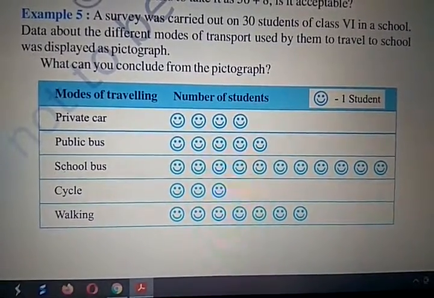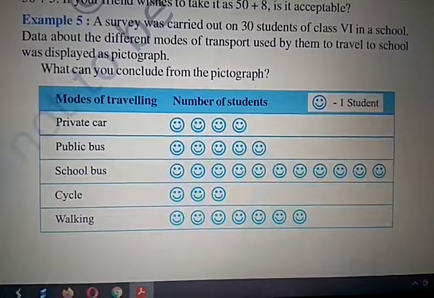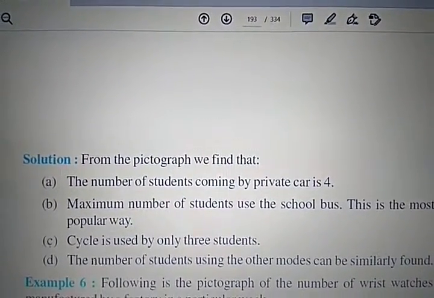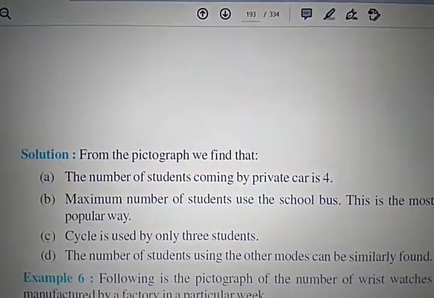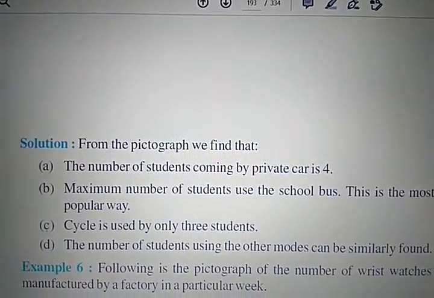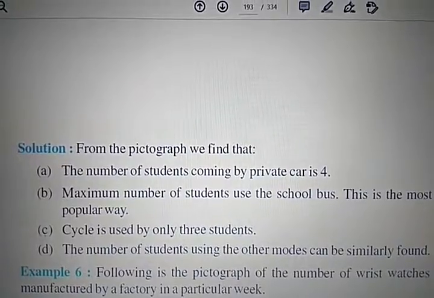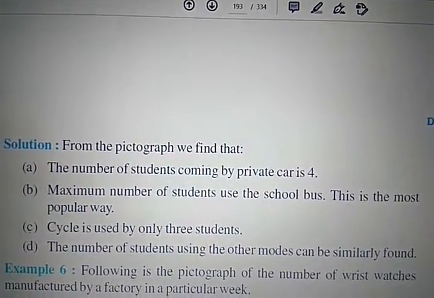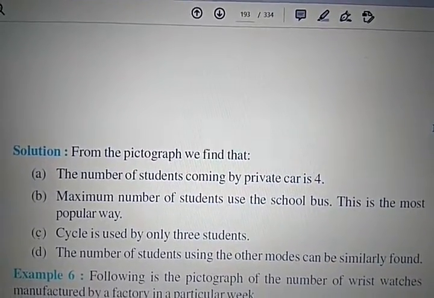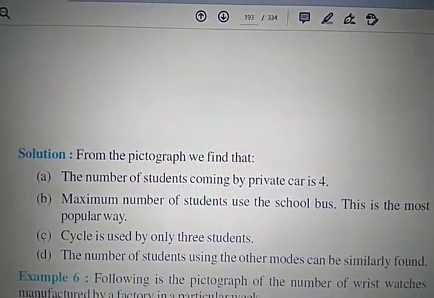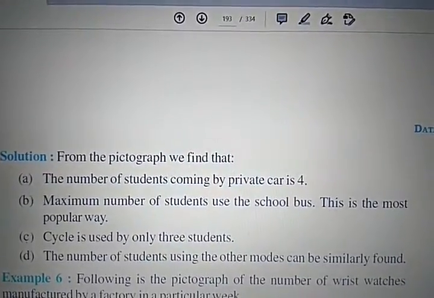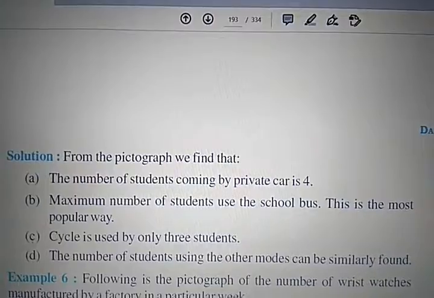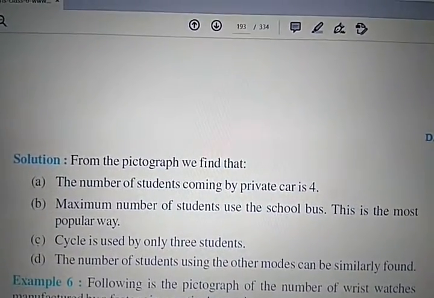Okay. So, let's start to solve this. In this question, we find the conclusion. So, from that pictograph, we find that the number of students coming by private car is 4. The maximum number of students use the bus. So, this is the most popular way. Cycle is used by only 3 students. And the number of students using the other modes can be similarly found. So, this is our conclusion.